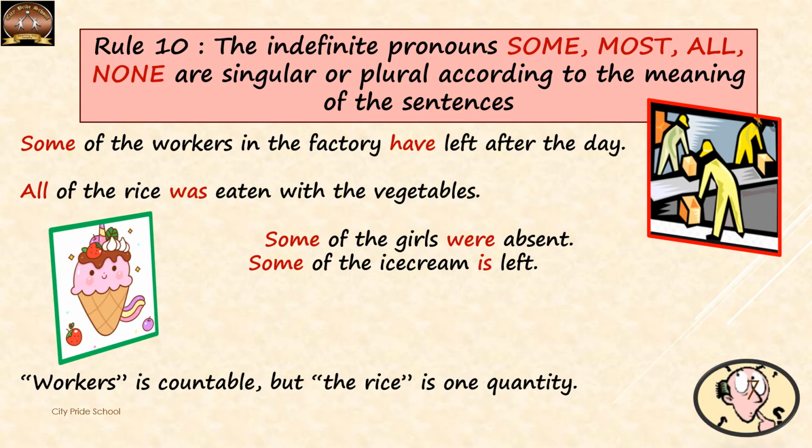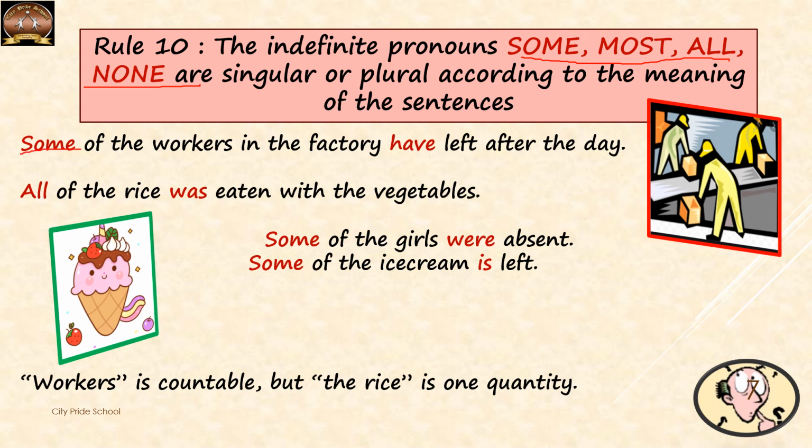This is the last rule, children, rule number 10. Indefinite pronouns like some, all, none are singular or plural according to the meaning of the sentences. That means if there are countable nouns in the sentence, we will use a plural verb. If there are uncountable nouns, since uncountable nouns are treated as singular, they will always be followed by a singular verb. For example, some of the workers in the factory have left after the day.